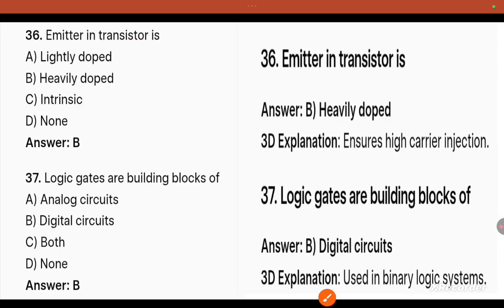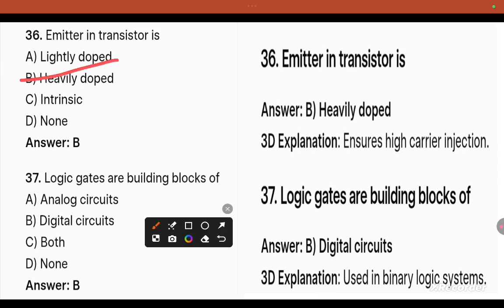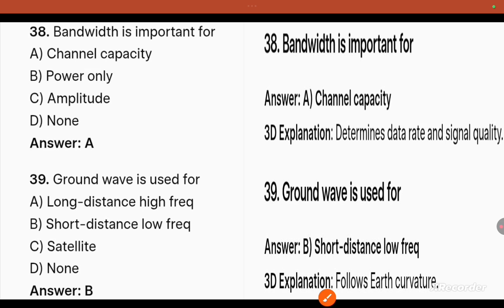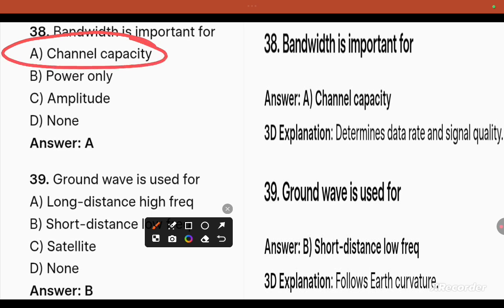Question number 36, emitter in a transistor is highly doped, whereas base is lightly doped and collector is moderately doped. Logic gates are building blocks of what? Digital circuits. Question 38, bandwidth is important for what? For channel capacity, to determine data rate and signal quality.